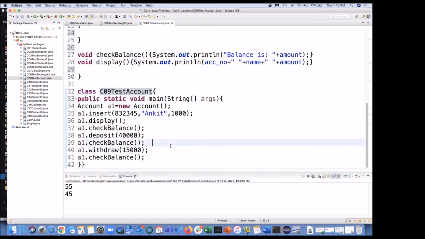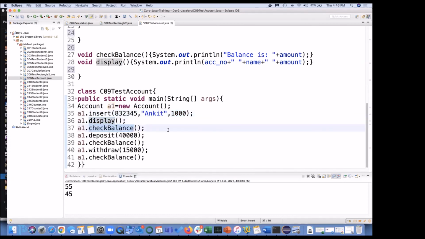So from this main class, I have created an object known as A1 for account. And now I want to do all the operations. First, this is the account number. The account name is Ankit and 1,000 rupees is his balance. Or say suppose he opened his account with 1,000 rupees. If you display this, our function is going to display 1,000.